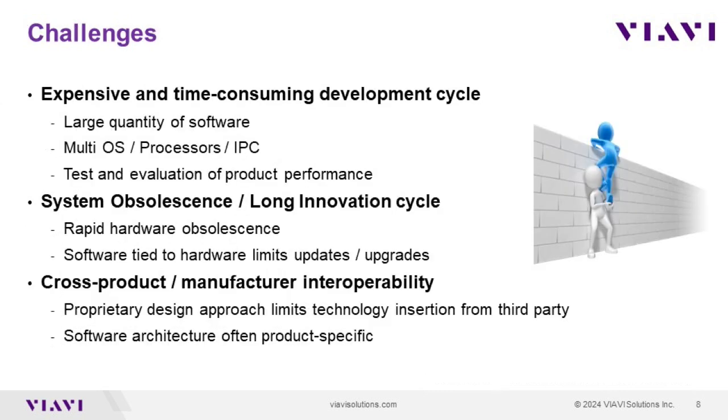So the challenges to develop software for those heterogeneous and distributed systems are numerous. First and foremost, as we saw, the large quantity of software that must operate over multiple distributed processors running different OS is not easy. And the testing of all that software code under different conditions the radio must operate is not any easier. Then you get the system obsolescence. The speed at which the electronics are being developed and improved these days, you can hardly count on being able to find the same component over multiple generations of your product.